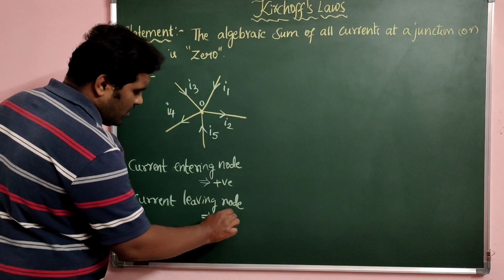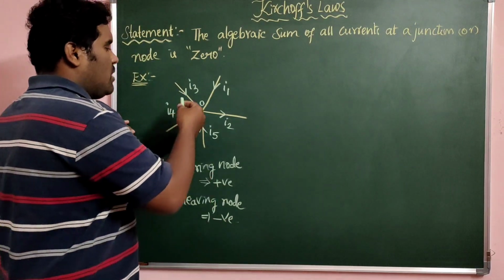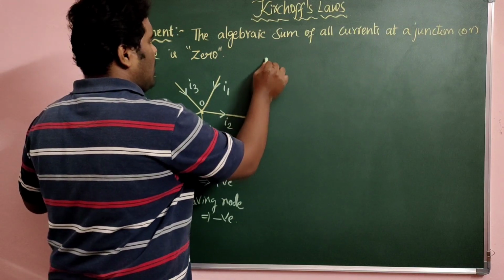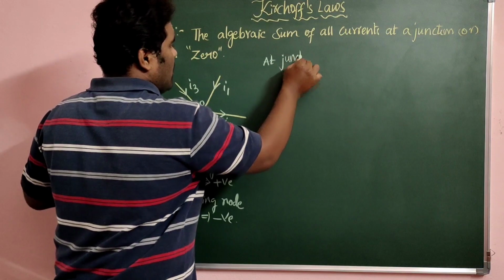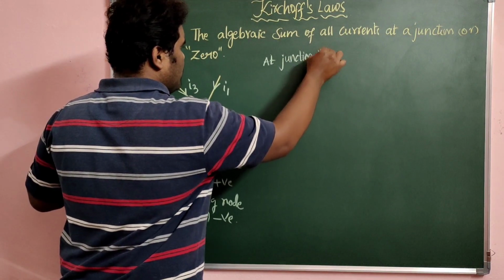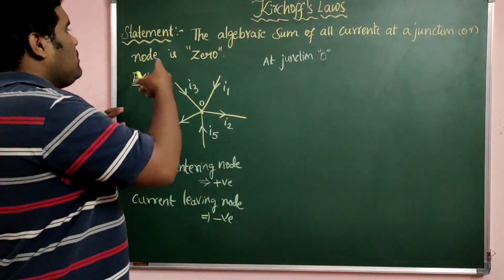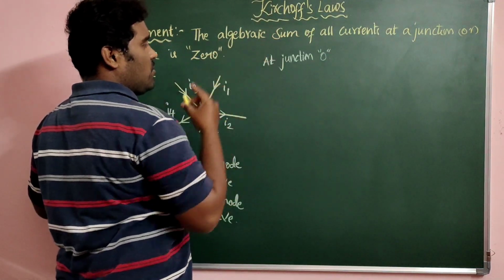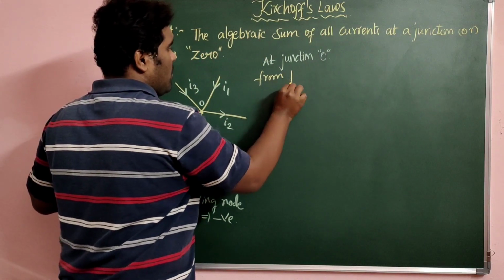Based on this, in this diagram, at junction or node O, from the junction law, what does Kirchhoff's junction law say?